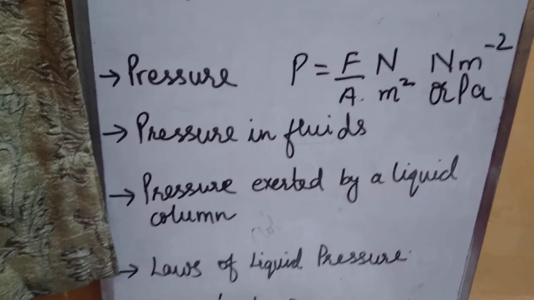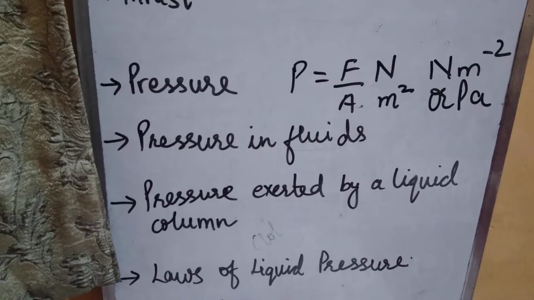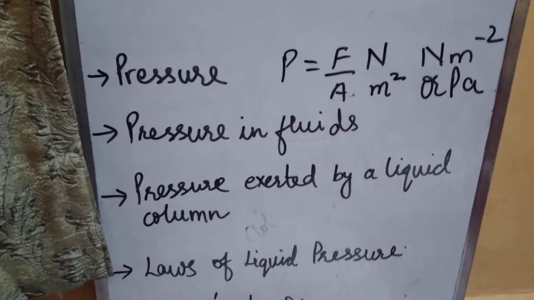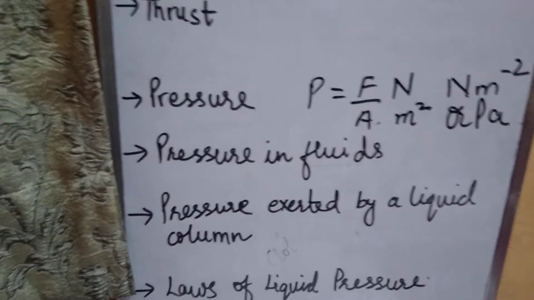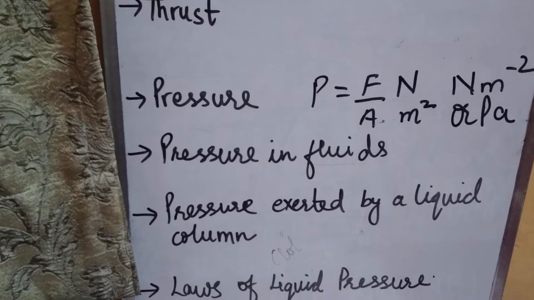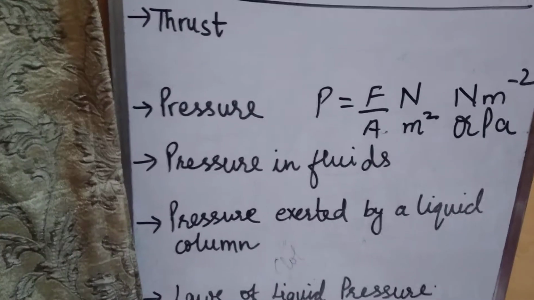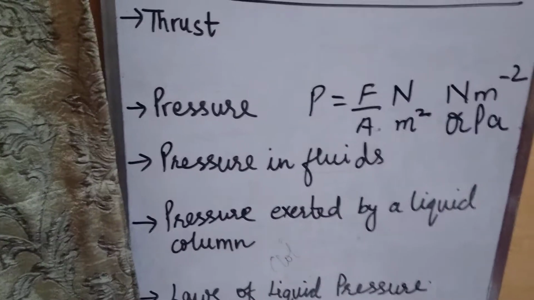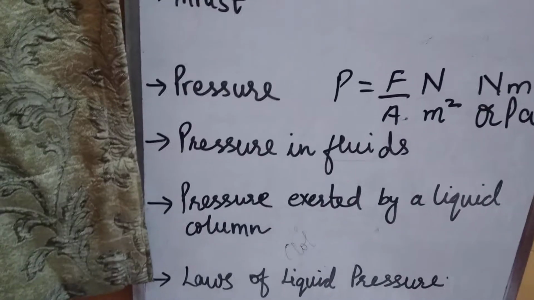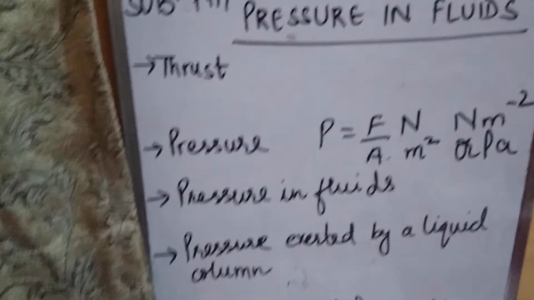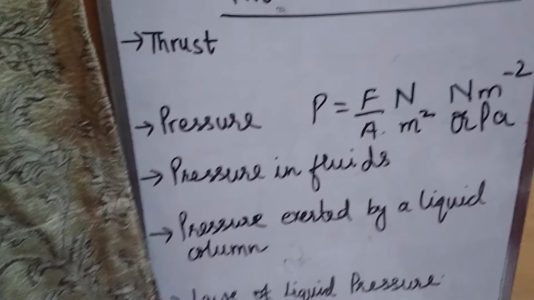But everywhere we do not require increased pressure. In some cases we require less pressure as well. So how to decrease the pressure? For a given thrust, if we increase the surface area, then what will happen? The pressure will be decreased. For example, the foundations of buildings are made wider than the walls so that the pressure exerted by the building on the ground becomes less.